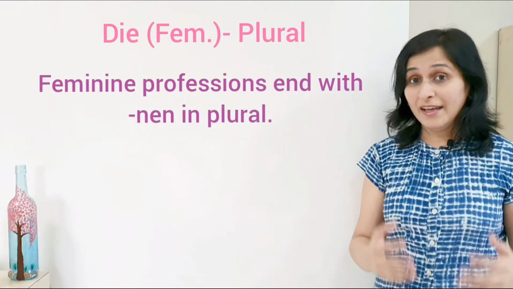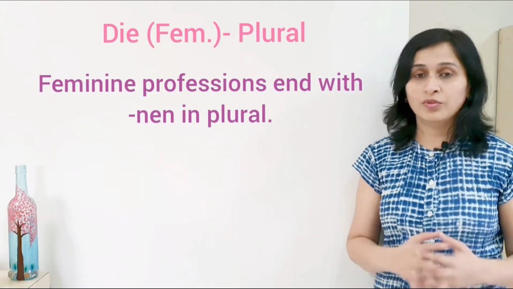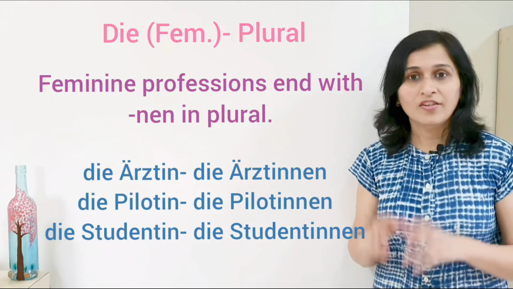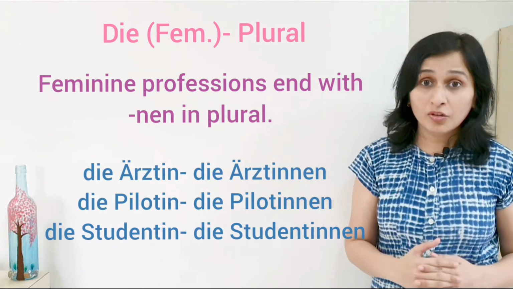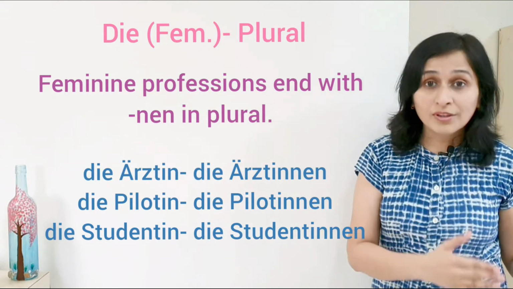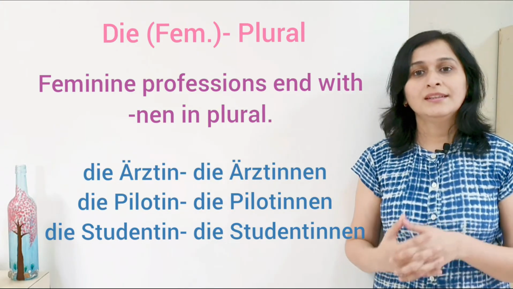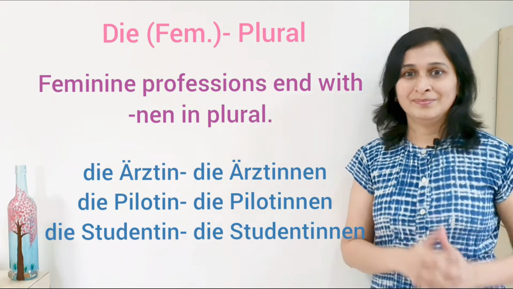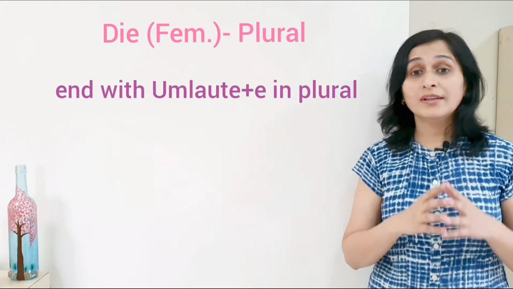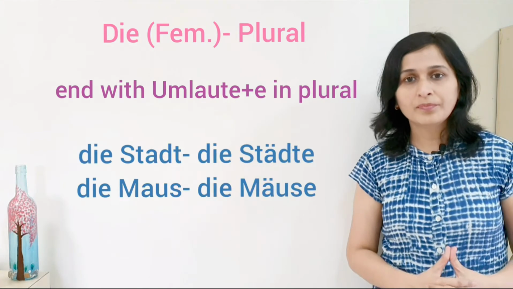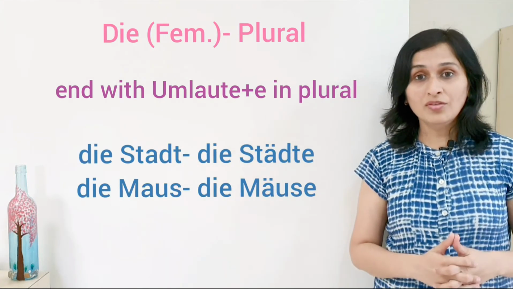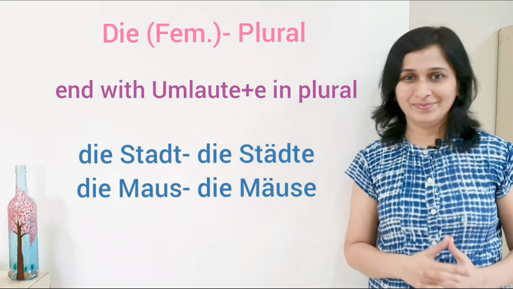Feminine professions end with nen in their plural forms. Zum Beispiel die Ärztin, female doctor, die Ärztinnen, female doctors, die Pilotin, female pilot, die Pilotinnen, die Studentin, female student, die Studentinnen. Some feminine nouns also end with umlaute and e. Zum Beispiel die Stadt, city, die Städte, die Maus, die Mäuse.